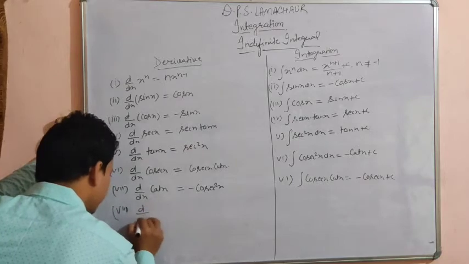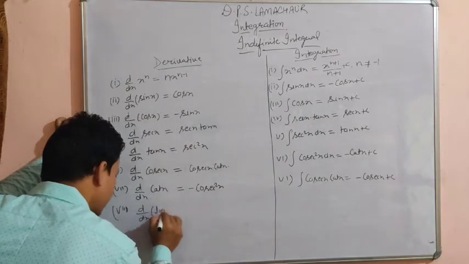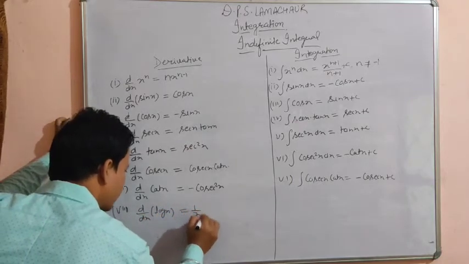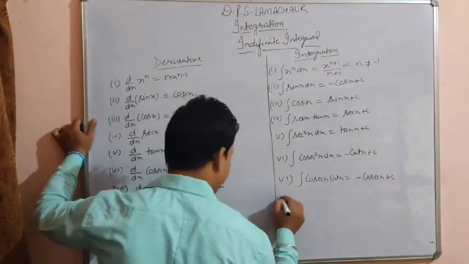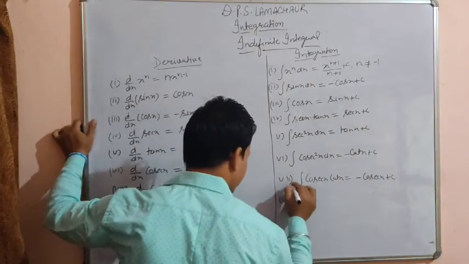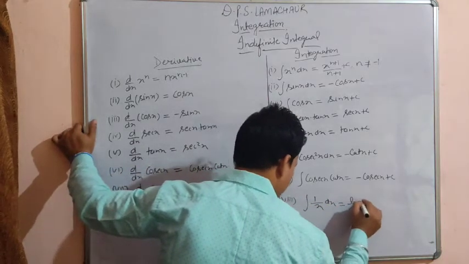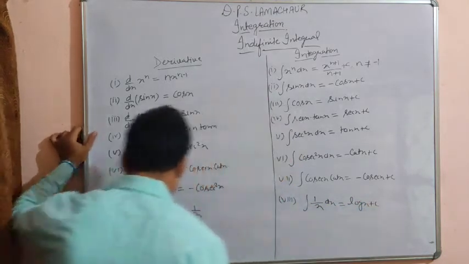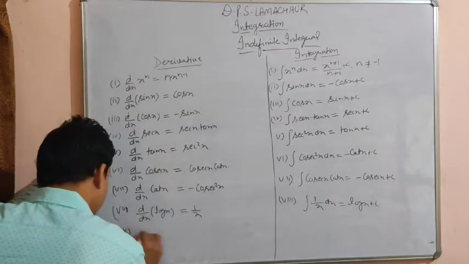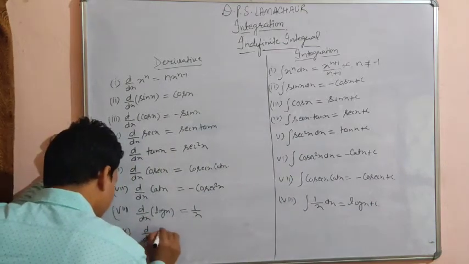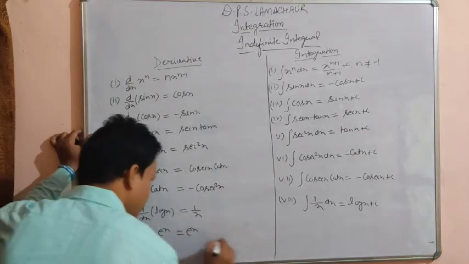Okay, now derivative of log x is equal to 1 upon x, and integration of 1 upon x dx is equal to log x plus c. Derivative of e to the power x is equal to e to the power x.